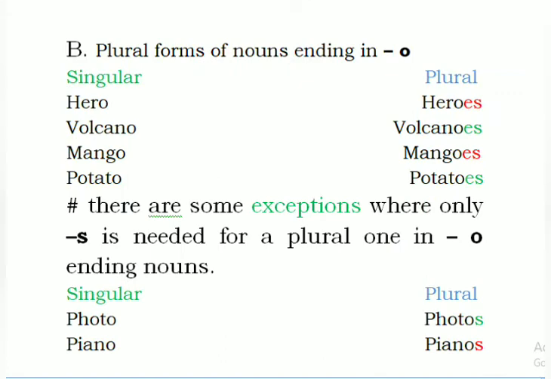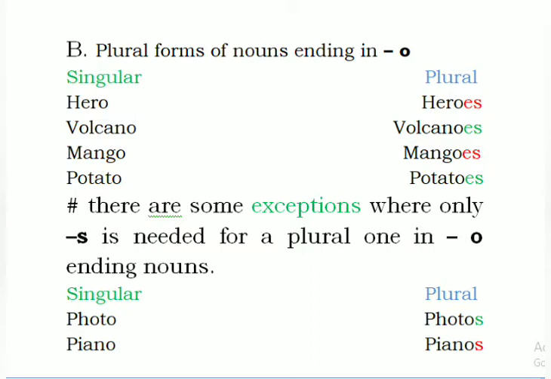Plural forms of nouns ending in -o, which means the last letter of all the nouns will be O. Singular is hero and plural is heroes. I've added es after O. Volcano, volcanoes. Similarly, I've used es after O. Then mango, mangoes, potato, potatoes. There are some exceptions where only -s is needed for the plural of an -o ending noun.